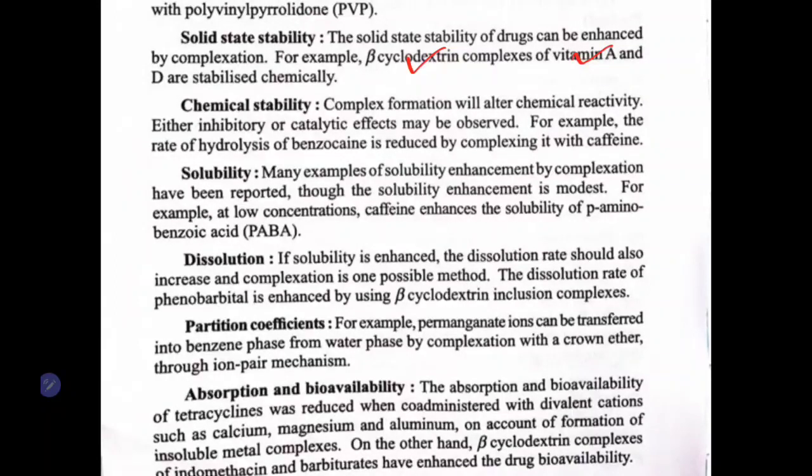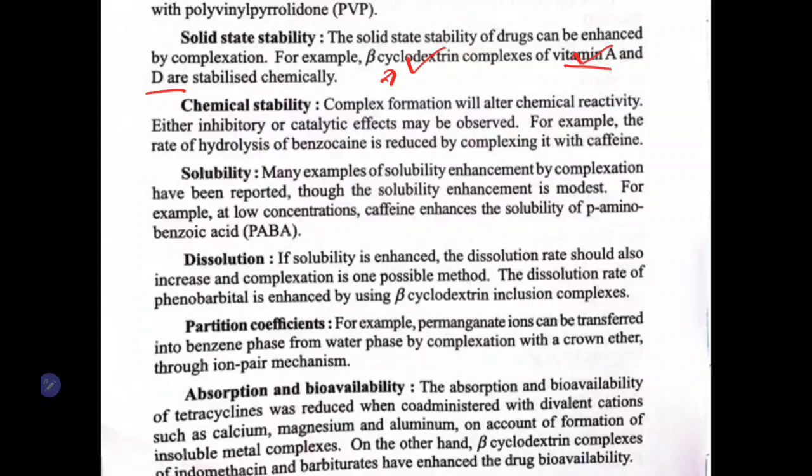They tend to get oxidized very easily. To avoid this oxidation, you can form an inclusion complex with beta cyclodextrin. Remember this: beta cyclodextrin for solid state stability in terms of vitamin A and D. These vitamins are highly unstable, they undergo oxidation. To avoid this or to increase the stability, we will form a complex with the beta cyclodextrin.